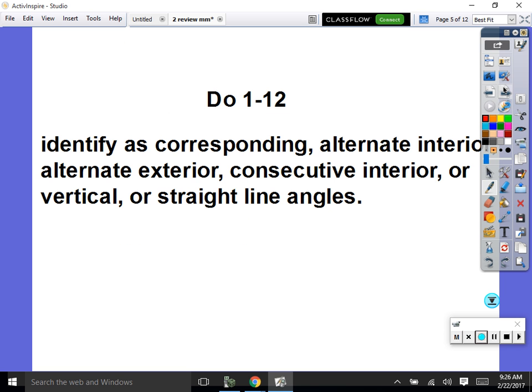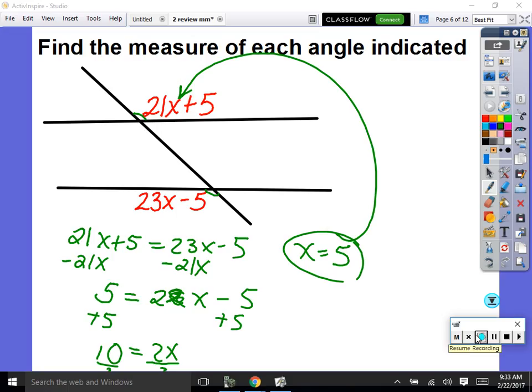Okay. Do 1 through 12 on the review. Go for it. So if this is 110 degrees, aren't these equal? So this must be 110 degrees. Questions on that? Okay, let's do another one.